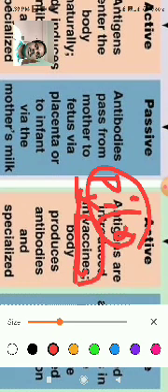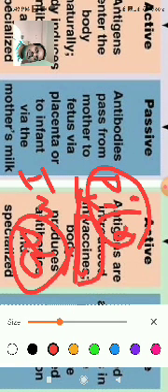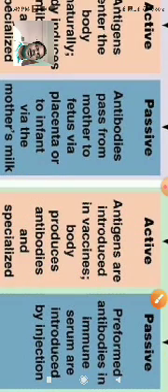That vaccine induces our immune system to produce antibodies. So by using vaccines, our body releases the antibodies. This is called active artificial immunity.